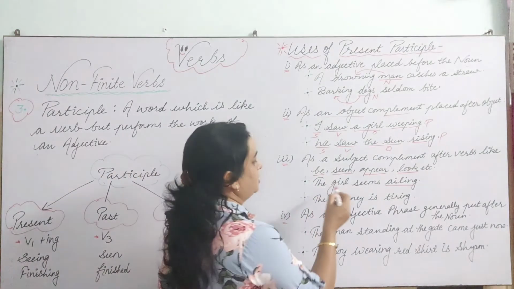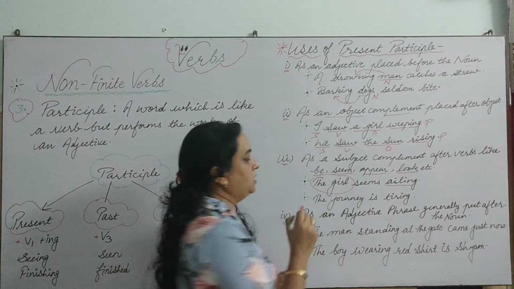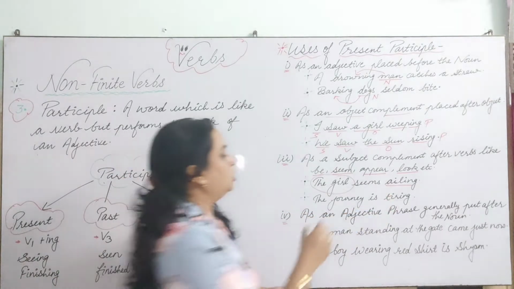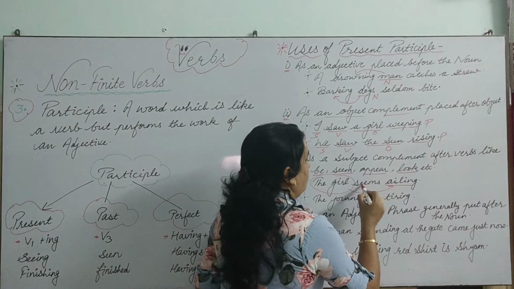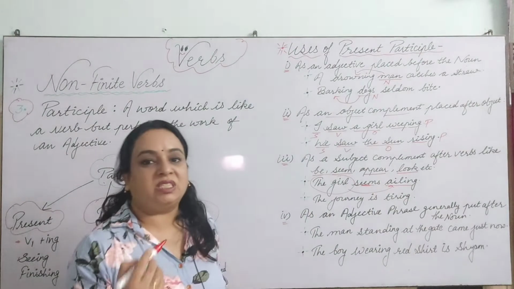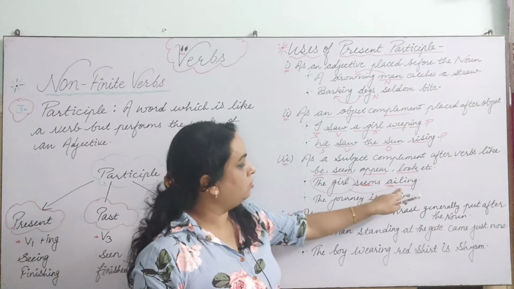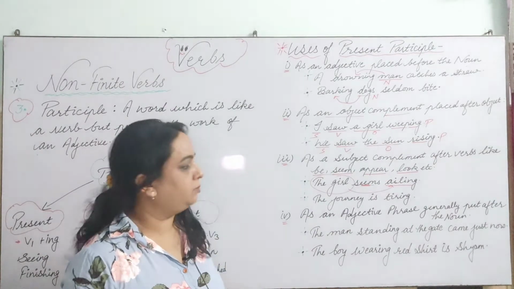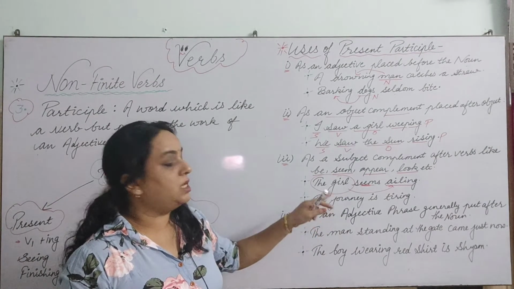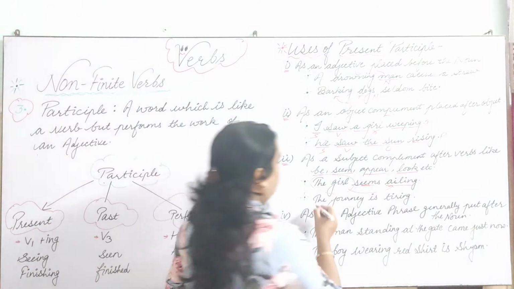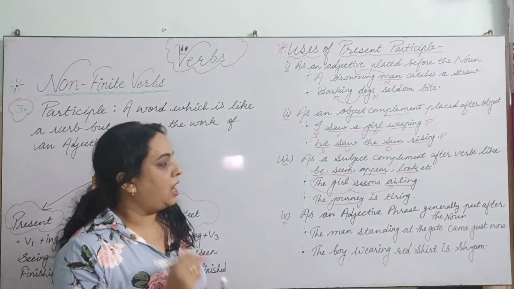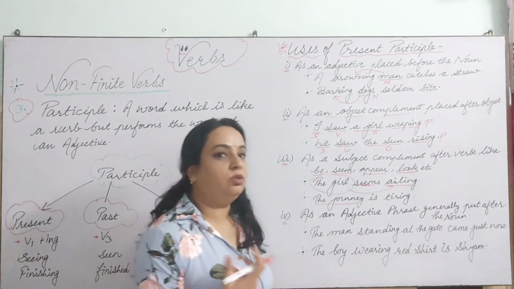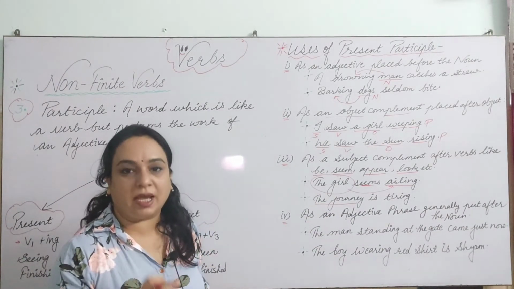Now how is it a subject complement? Because this is telling something about the girl. So the girl is ailing, and moreover this verb seem is there. So after these verbs it will appear in the form of subject complement, right? Next is the journey is tiring. Now we are talking about the journey here, which is a subject, and we are telling something about the journey, that is, how the journey was, that is tiring, right?